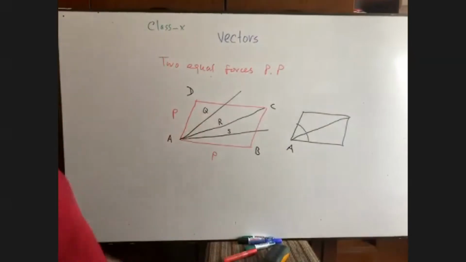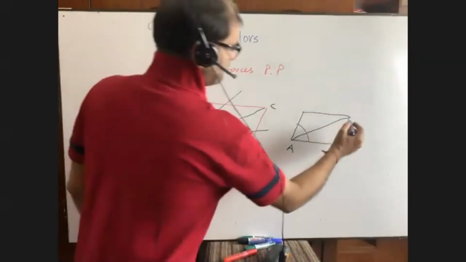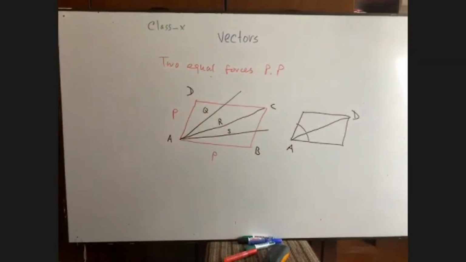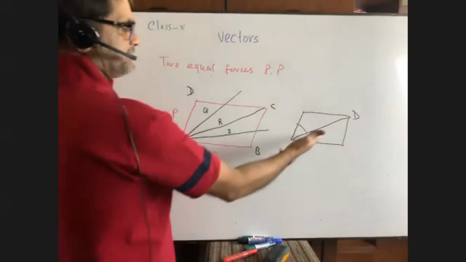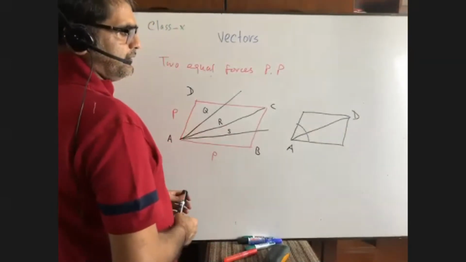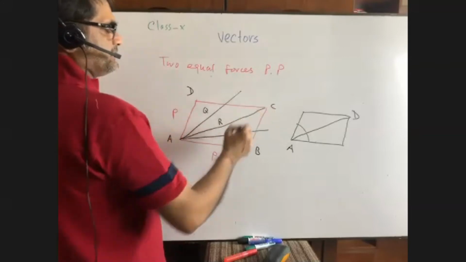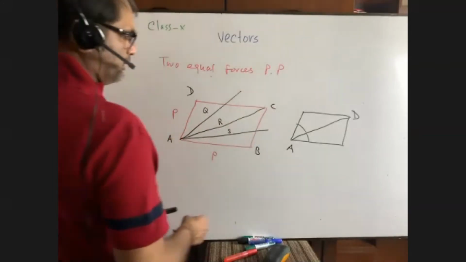It is my question to you all. Suppose AD is the diagonal. Is AD a bisector of angle A? If AD is the bisector of angle A, then we can say yes, here R is the resultant. Dear students, actually you really don't know.